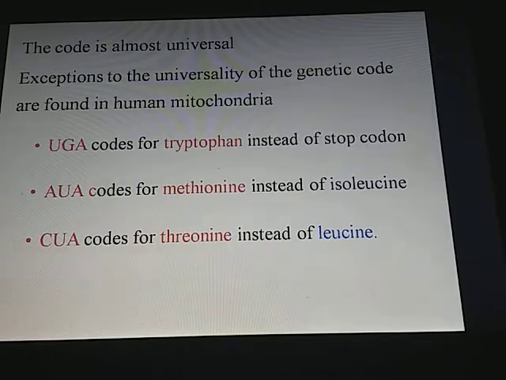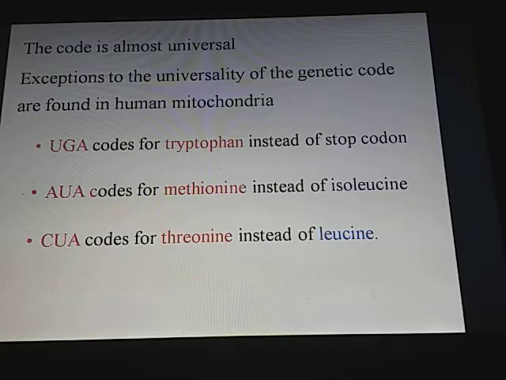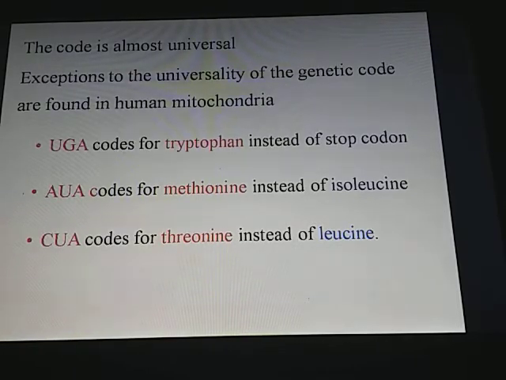But a few exceptions to the universality of the genetic code are found in human mitochondria. UGA codes for tryptophan instead of stop codon. AUA codes for methionine instead of isoleucine. CUA codes for threonine instead of leucine. So these are the exceptions found in human mitochondria.